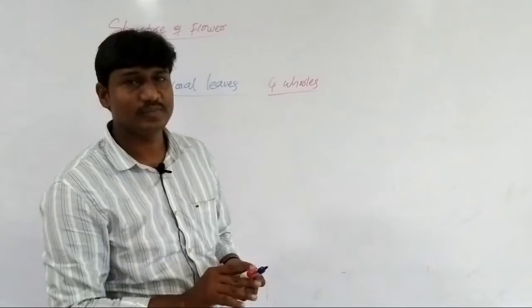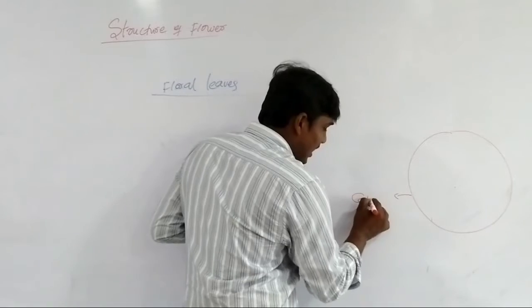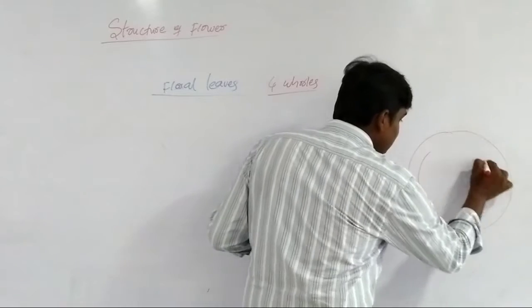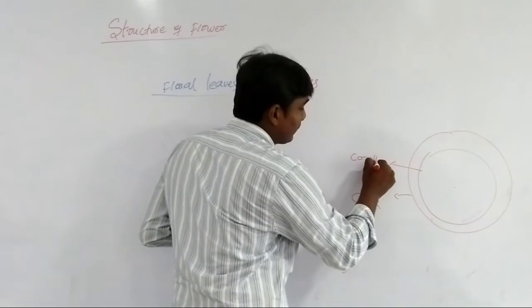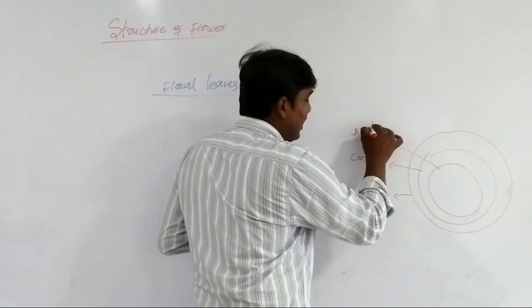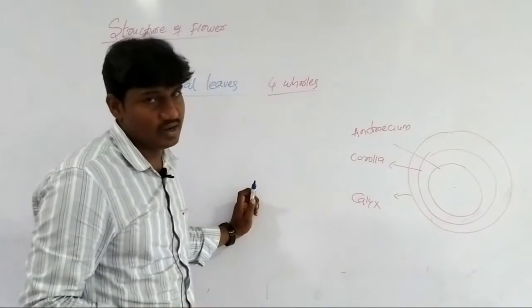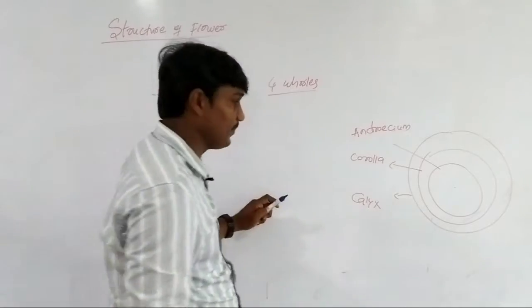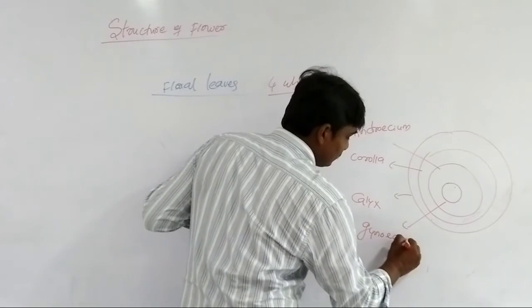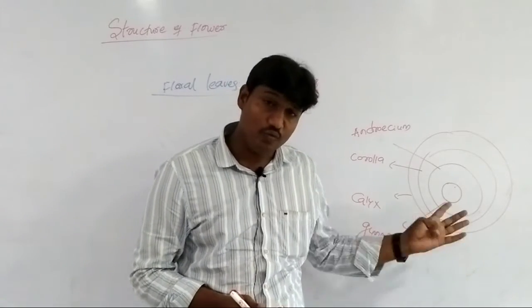What are the 4 whorls? The first one is the calyx. Inside the calyx there is the corolla. And inside the corolla there is the androecium. Androecium means the male reproductive structures, whereas the gynoecium is the female reproductive part.